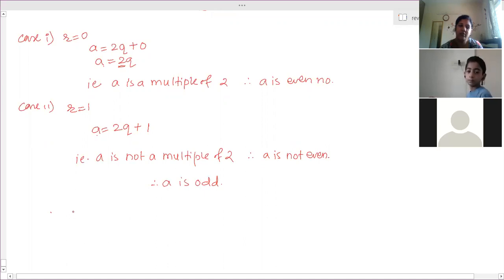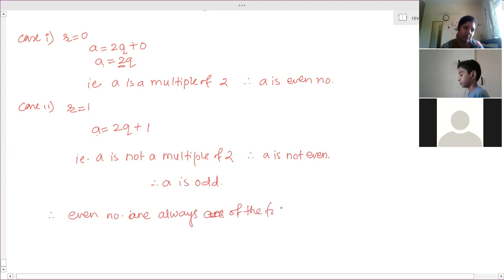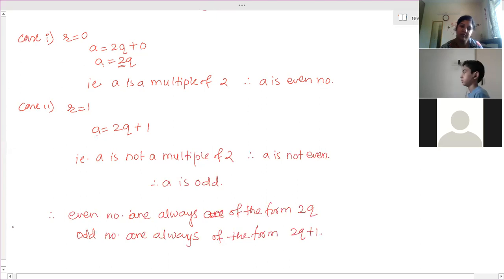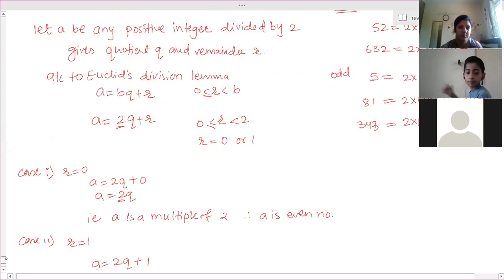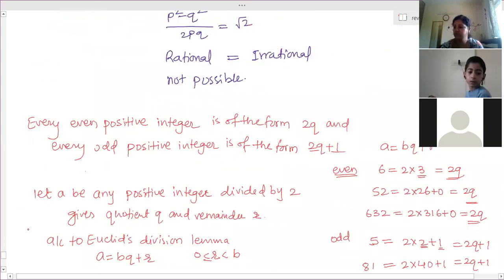Therefore, even numbers are always of the form 2q, and odd numbers are always of the form 2q plus 1. Clear? Yes, ma'am.